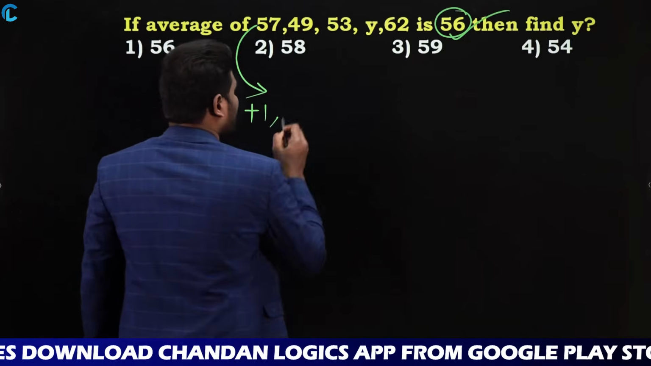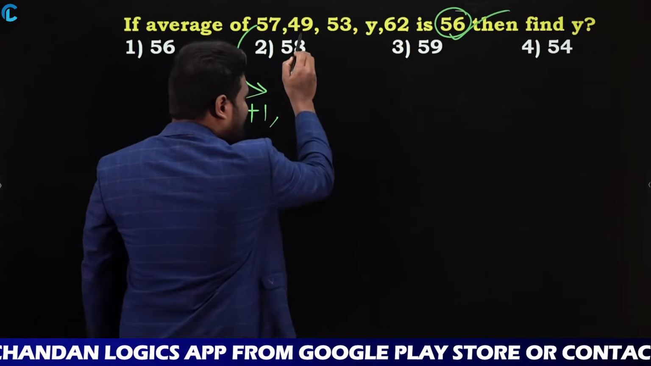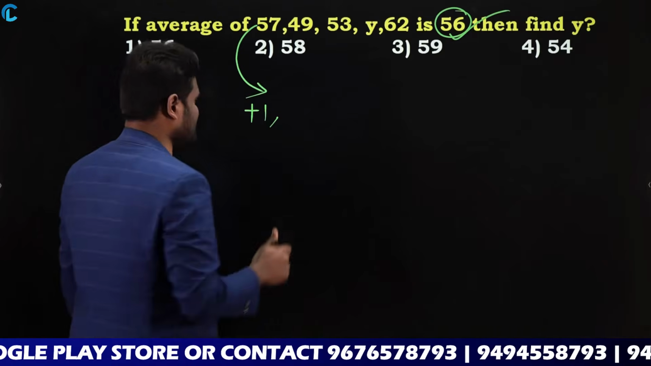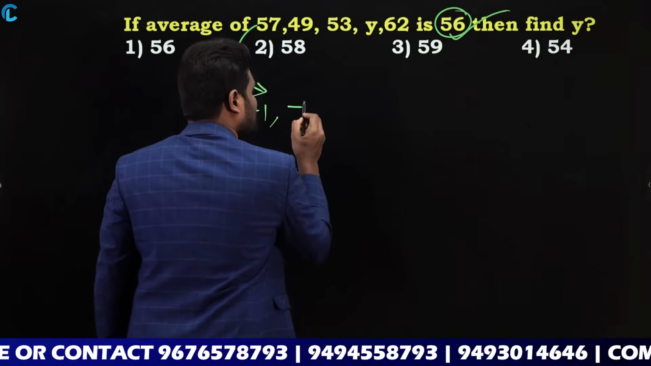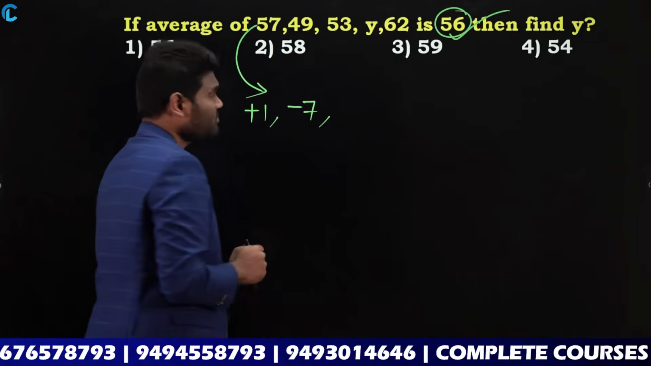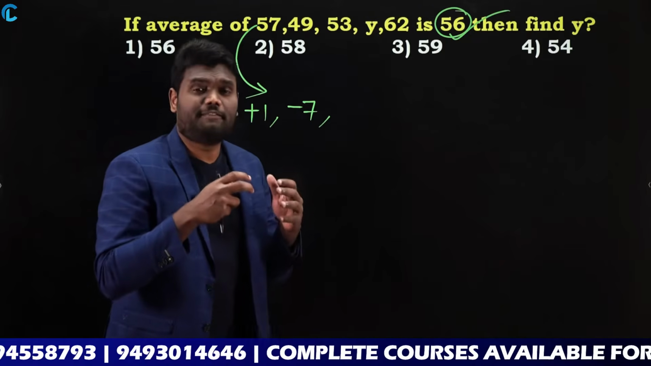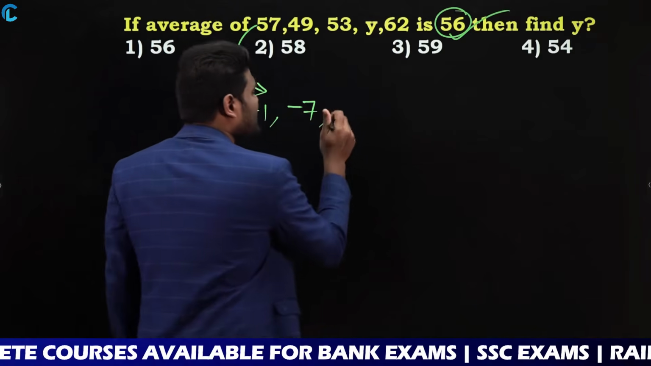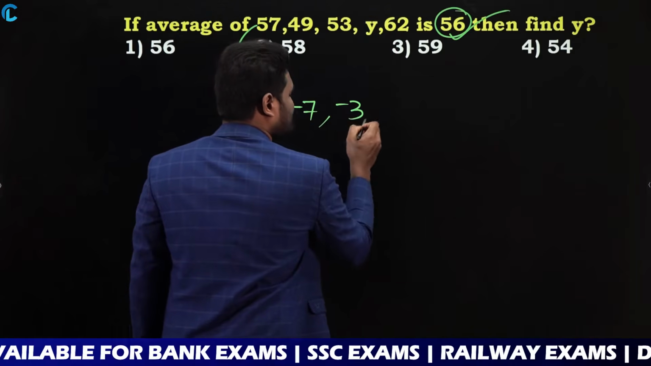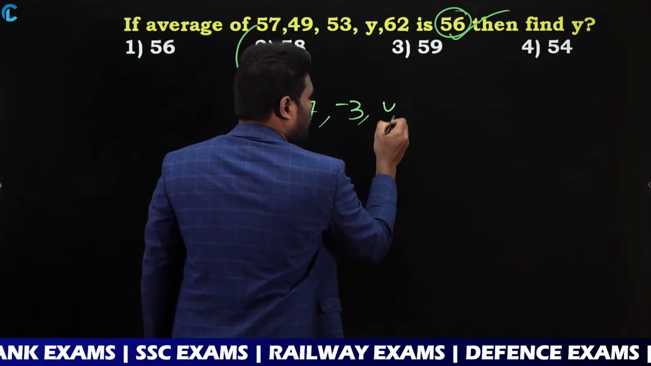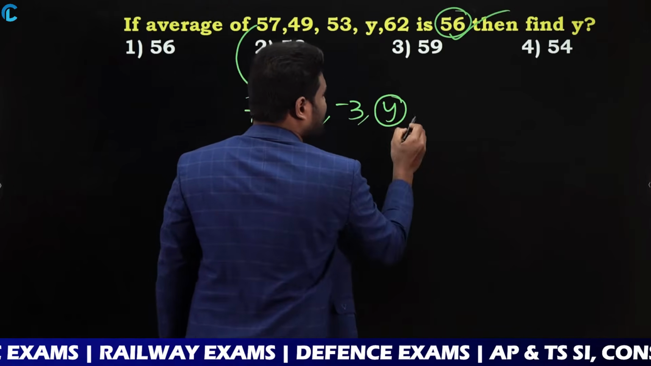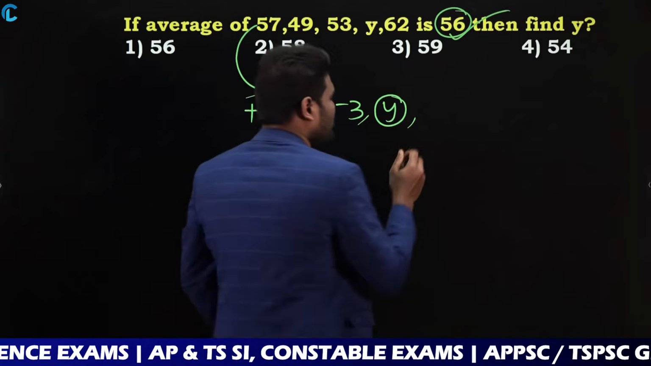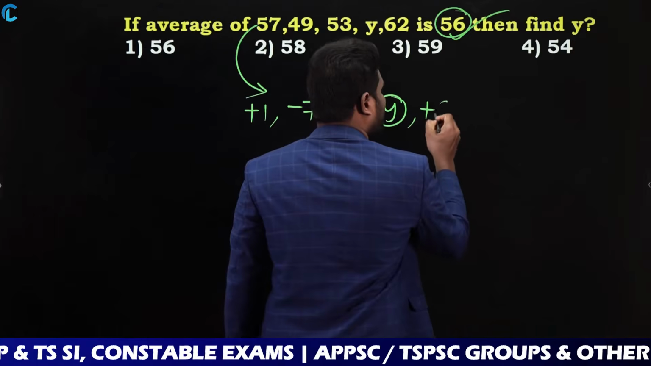The next number is 49. 49 is less than 56. It is 7 less than 56, so minus 7. The next number is 53, which is also less than 56. It is 3 less than 56, so minus 3. The next number is y, which we need to find. And the next number is 62. 62 is more than 56 by 6, so plus 6.